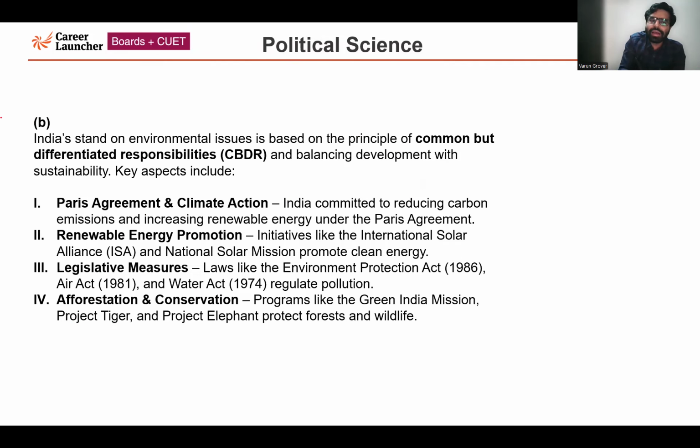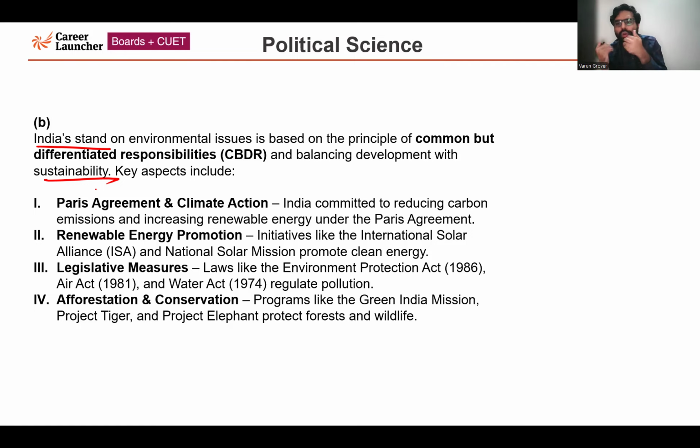Now, when it comes to India's stand on environmental issues, it is based on CBDR. What is CBDR? That is common but differentiated responsibility, which has been assigned between basically developed and developing countries. So India has been working as per that only. And India has been trying to balance development with sustainability. So we have been ensuring that the development which is happening in our country, in this region, is not impacting the future generation.